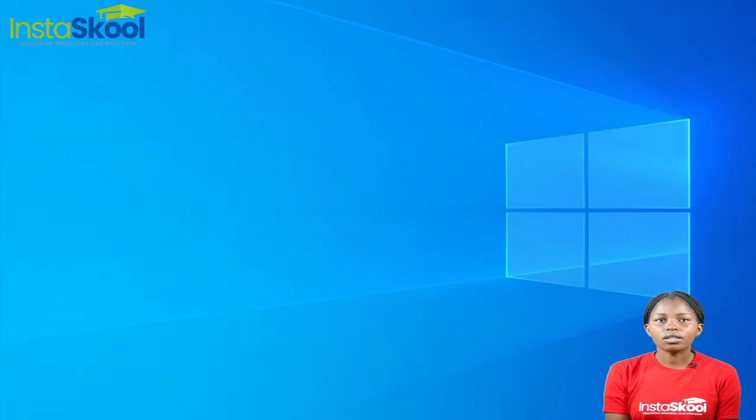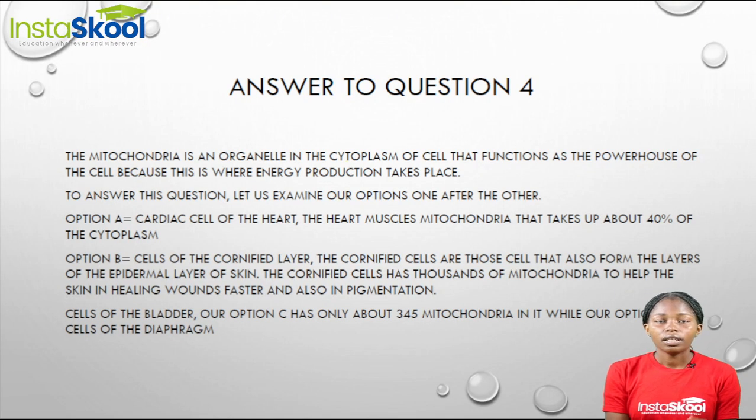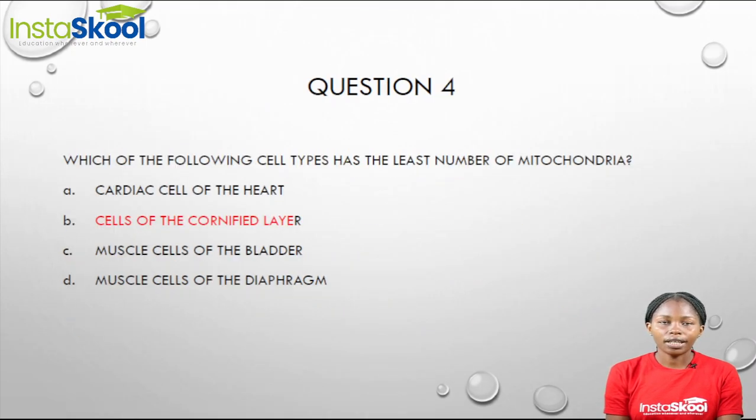Now, what about our option C, the cell of the bladder? The cell of the bladder has only about 345 mitochondria. Now, if we review our options once again, we can see that the cells of the cornified layer have the most number of mitochondria.